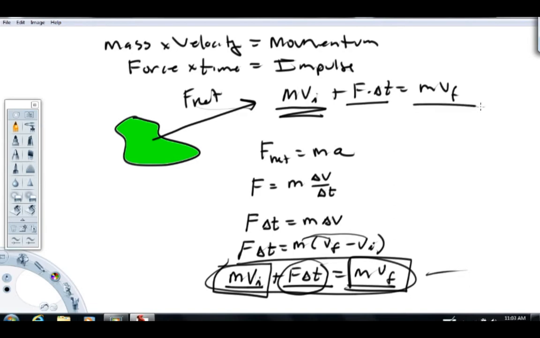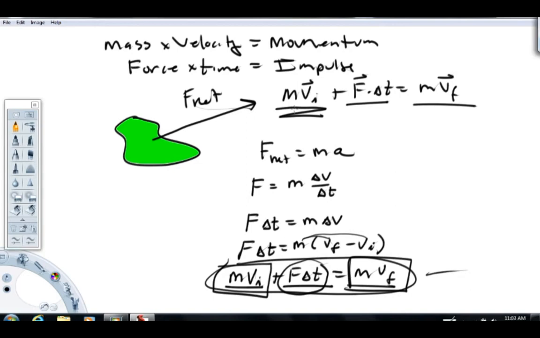Now, some important things to consider here. Well, one, look at the product mv. That's a scalar times a vector. Well, it turns out, I'm going to go ahead and put vector symbols on these. A scalar times a vector is a vector. So this momentum equation is a vector equation, and that means it can be applied in directions. All right? Let's talk units.